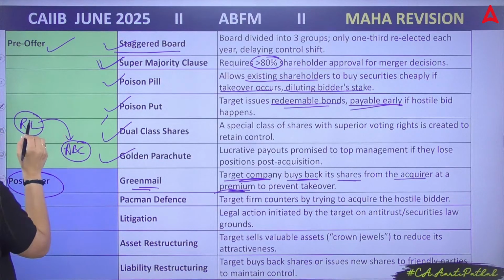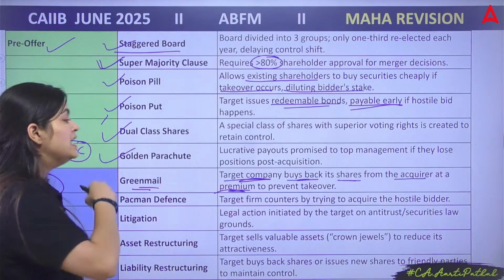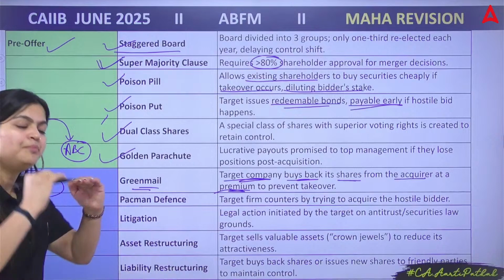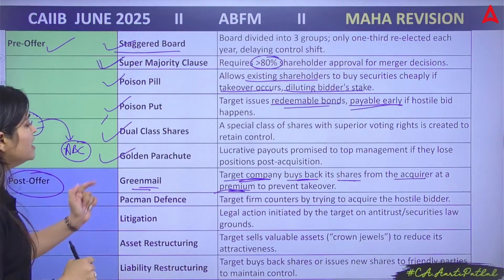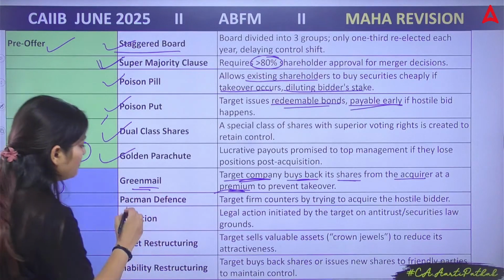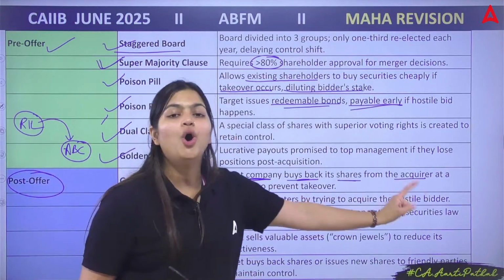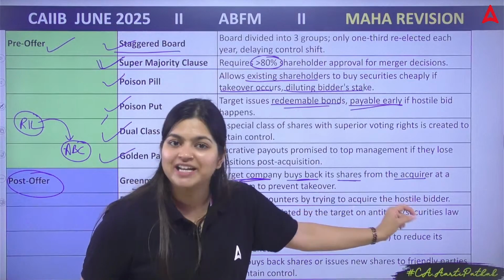Yes, whatever Reliance purchased from ABC, now ABC decided to repurchase the same shares at a premium amount. So this is what? Greenmail. Then Pac-Man defense. The target firm counters by trying to acquire the hostile bidder. Now this is a very interesting bid.